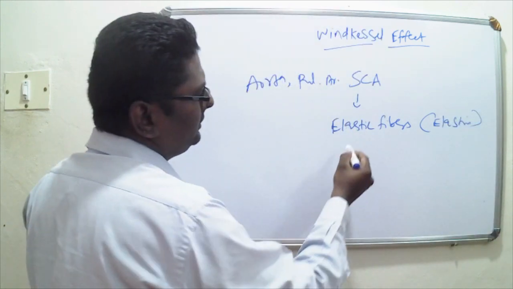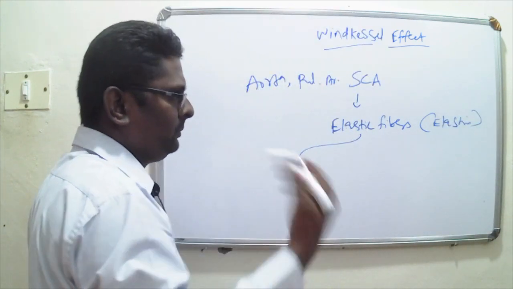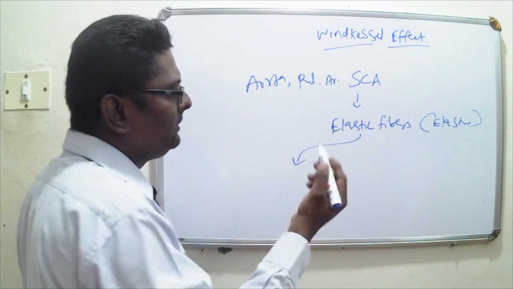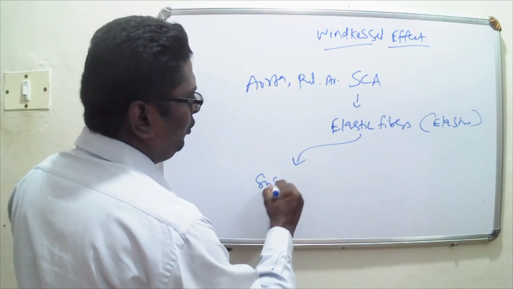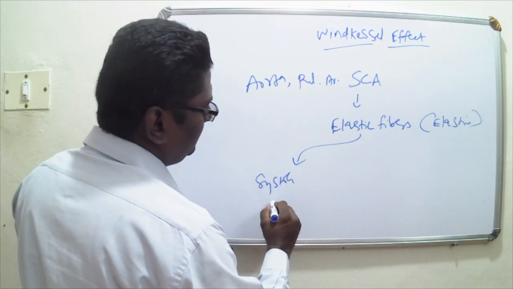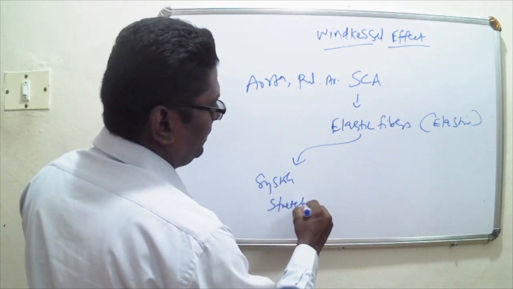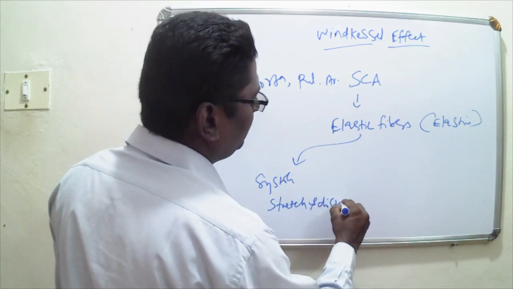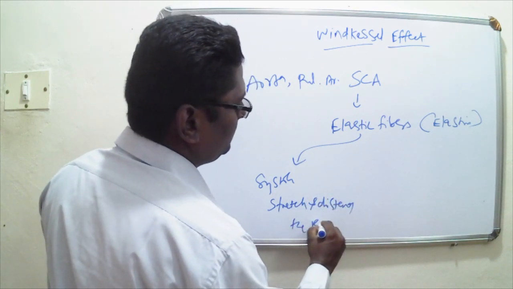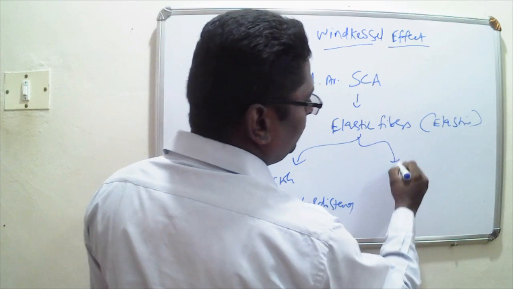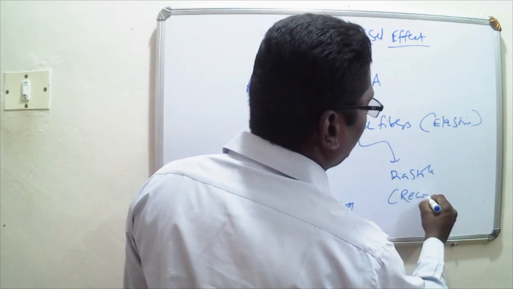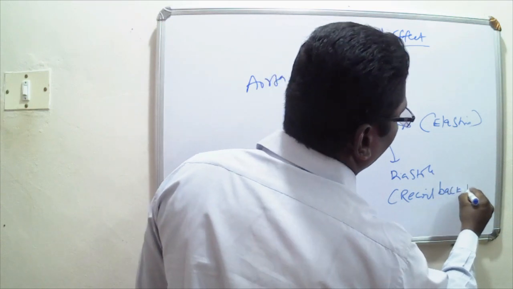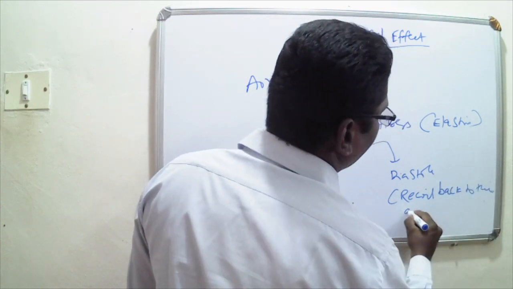So whenever the pressure within the blood vessel increases during systole, what happens? They stretch and distend the blood vessel. During diastole, they recoil back to their original position.